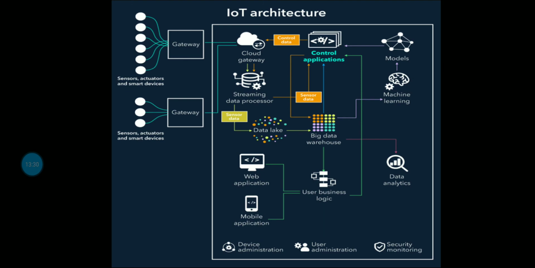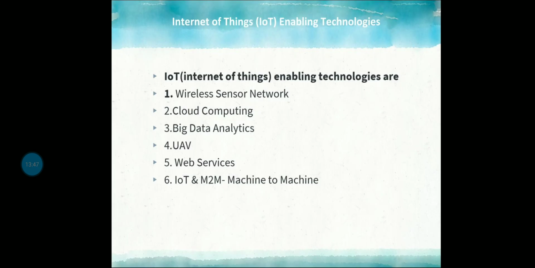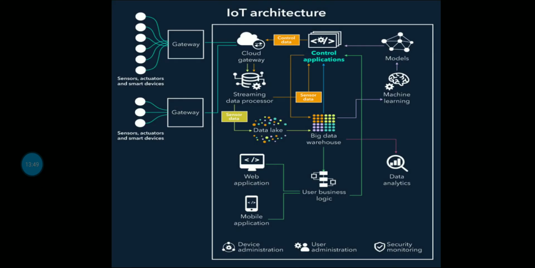So this is all about the IoT architecture, and the four stages we have just categorized are elaborately shown on the screen in a diagram. You can learn this diagram. This is a theoretical topic where you have to draw the diagram and write about it. The main thing to remember is that there are four different categories in IoT architecture.